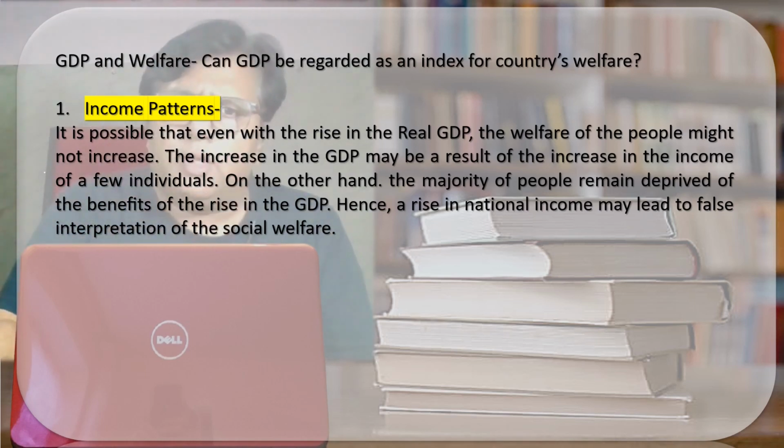It is possible that even with the increase in real GDP, when the production is increasing, the welfare of the people might not increase. Why? Because if with the increase in production there is an increase in the income of only a few individuals, then welfare as a whole will not be attained.